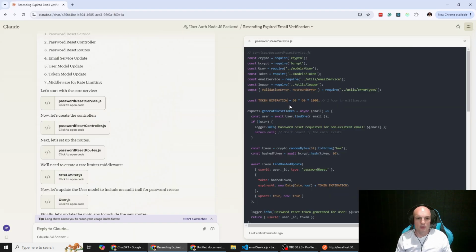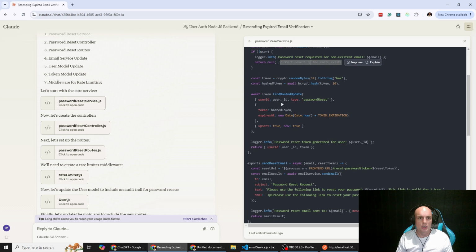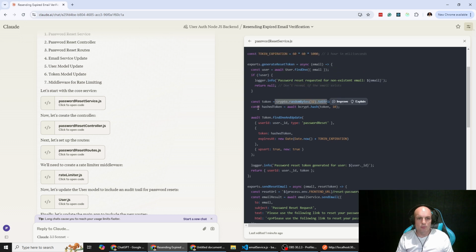So if we look at this code, we've got our service function to generate the reset token. So we find our user. If there's no user, it logs password reset requested for non-existent user, but it returns nothing, so we don't actually reveal if the email exists. If it does, we're generating a token using bcrypt, which is similar to what we do when we're hashing the password. So we're not generating the token with bcrypt, we're generating the token with crypto.randomBytes to create a string, and then we take that token and we hash it. Yeah, sorry, I kind of misspoke there.